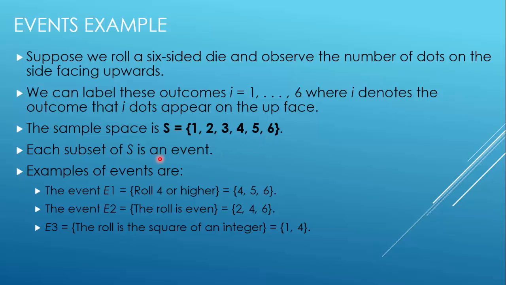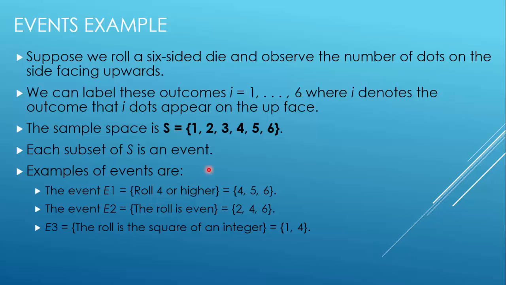Each subset of S is an event. This is our sample space or universal set, and whatever set we have that is a subset of S is an event. For example, event E1 is that we roll 4 or higher.